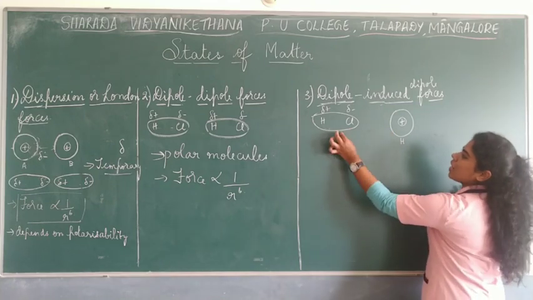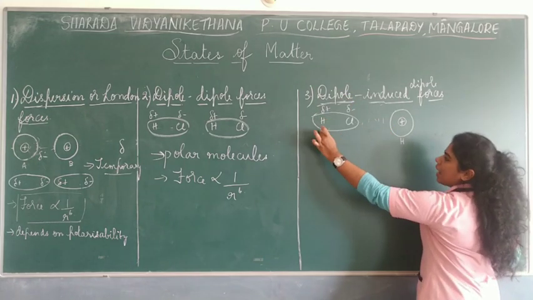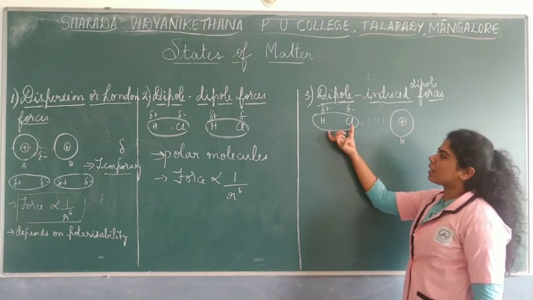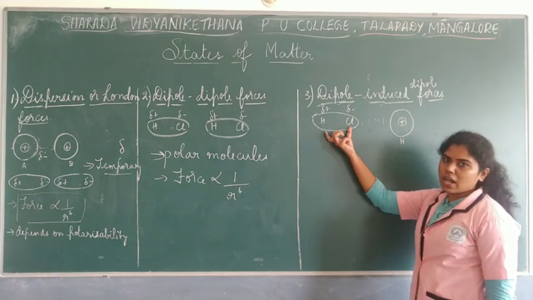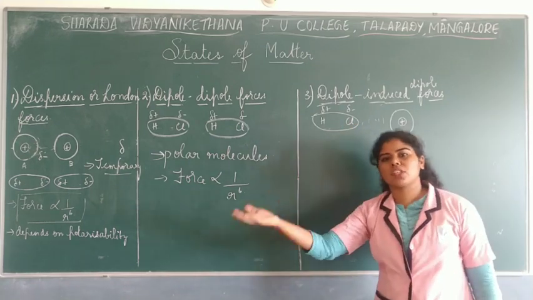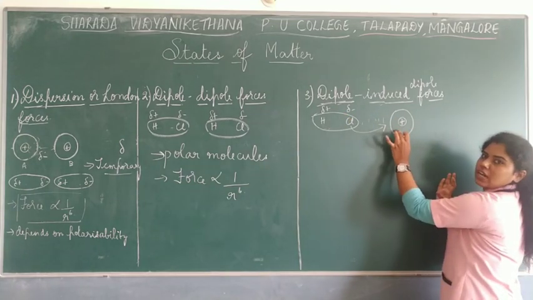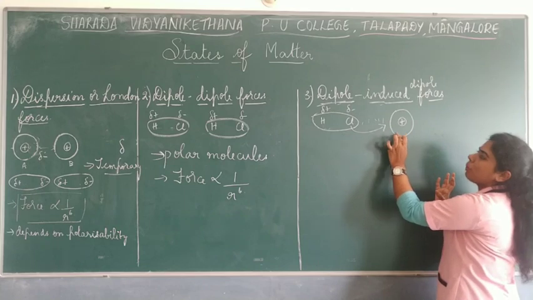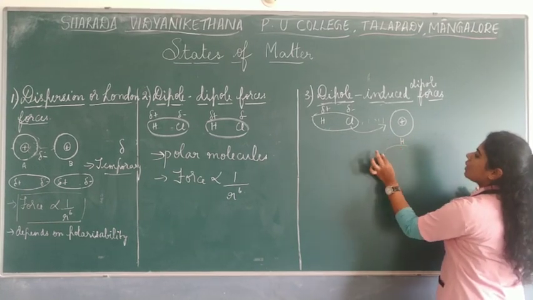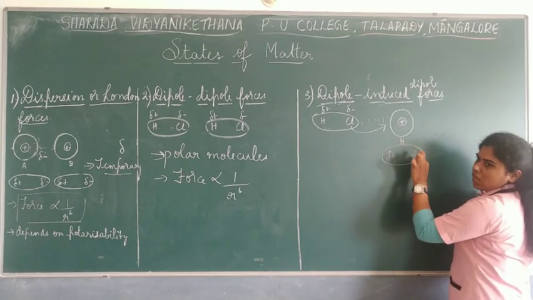So what happens? Here there is some force of attraction, and these forces of attraction are nothing but dipole-induced dipole forces. Now induced in the sense, this particular polar molecule, which has an electron charge cloud with partial positive and negative charges, tries to distort this particular non-polar atom, non-polar molecule. So they try distorting, and then they also form partial negative as well as partial positive charge ends.